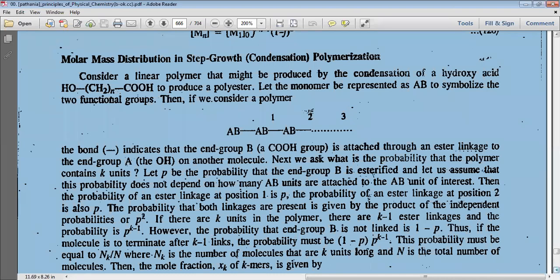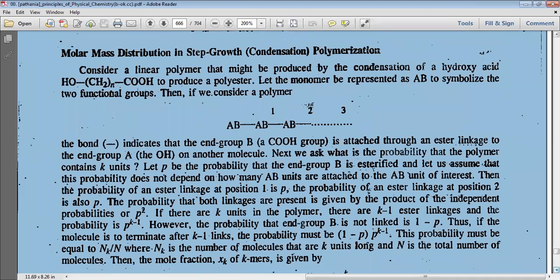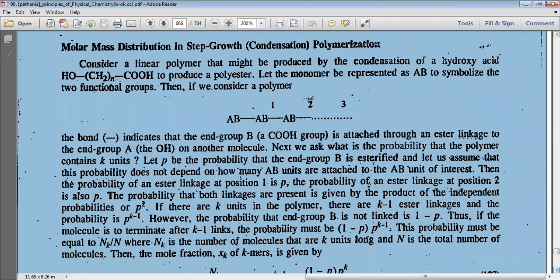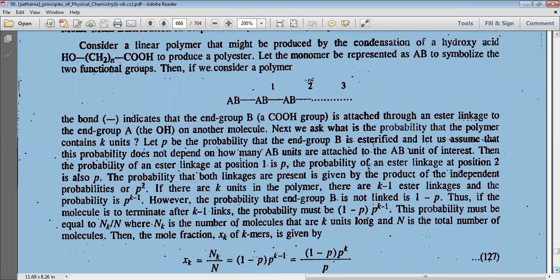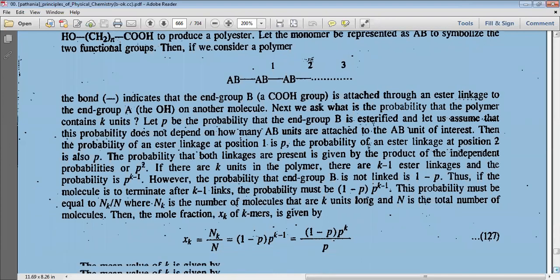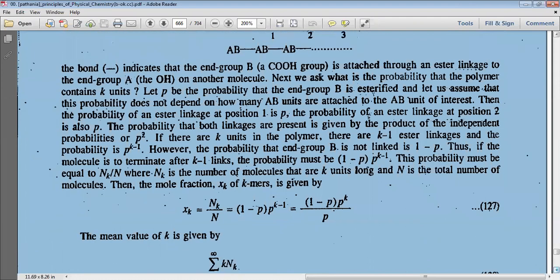This probability must be equal to Nk by N, where Nk is the number of molecules that are k units long and N is the total number of molecules. Then the mole fraction xk of k-mers is given by xk equal to Nk by N equal to 1 minus p into p to the power k minus 1, equal to 1 minus p into p to the power k by p.